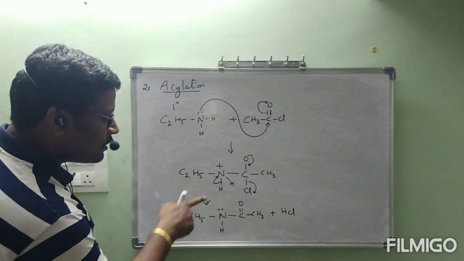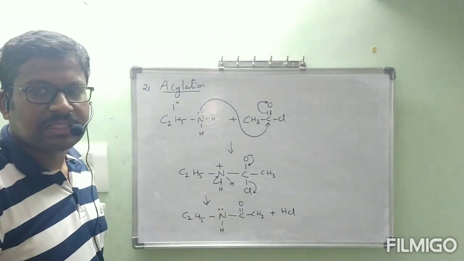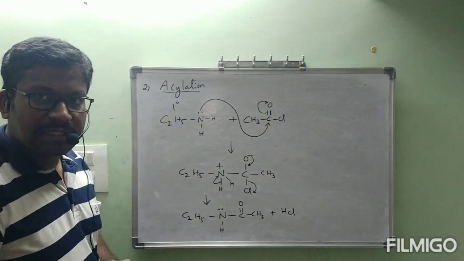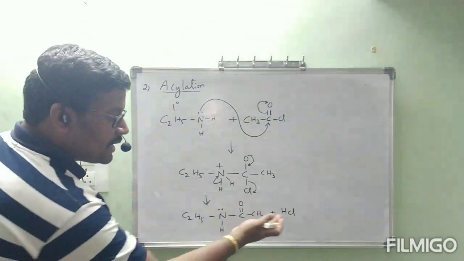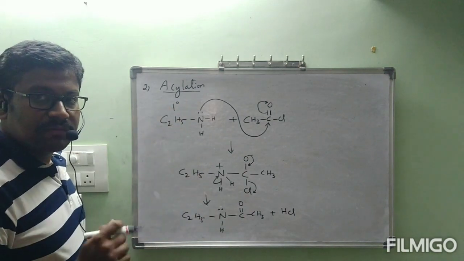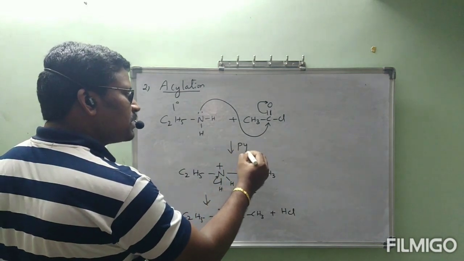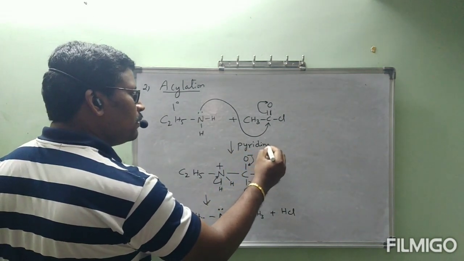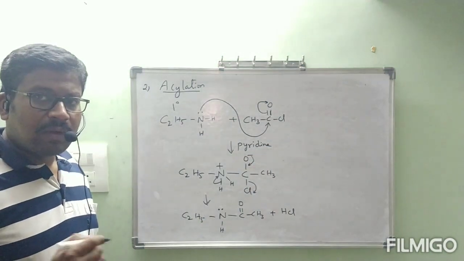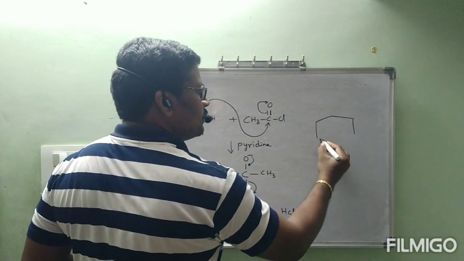This is coming out as H plus and this is coming out as Cl minus. Both combine to form HCl. But this is a reversible reaction. If you leave it like that, immediately this HCl will react with this product to form the initial compound again. That's why we are going to use one base called pyridine. What is the use of this pyridine? Pyridine is basic in nature. The structure of pyridine is this one.